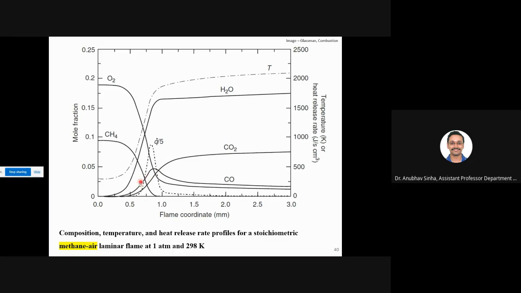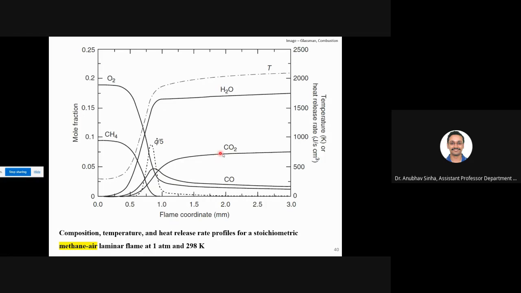Similarly, we will have CO. CO is an intermediate species. Okay, so it will form and then it will go down. Why will it go down? Because CO will burn and CO2 is getting produced. So you see that CO2 is going up and CO is going down. We will look at some pictures of this also, then it will be more clear.